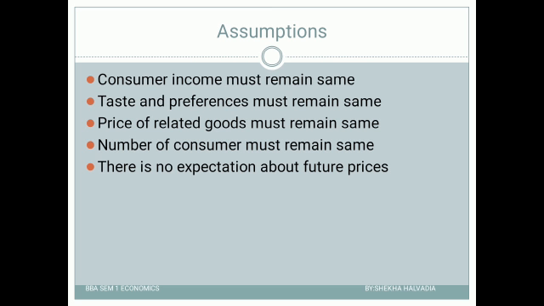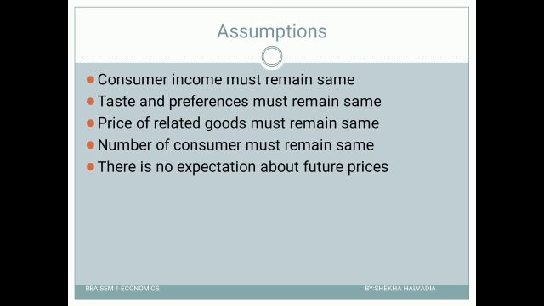So that is next, the taste and preferences. Guys, here the taste and preferences are also assumed constant, because if the taste and preferences of people change, in such a case people won't buy the product at lower prices if they are out of taste. So if the taste and preferences do change, even the price and demand won't have the inverse relationship. So here the taste and preferences are also assumed constant.